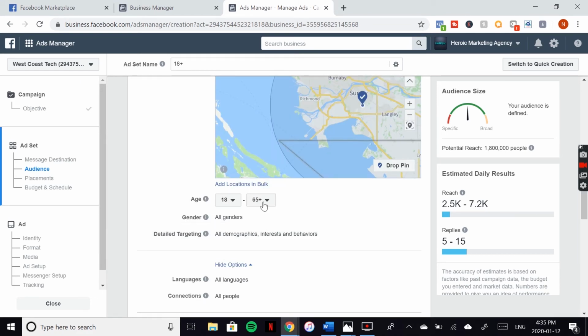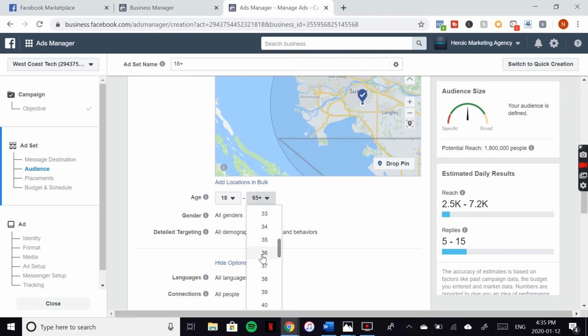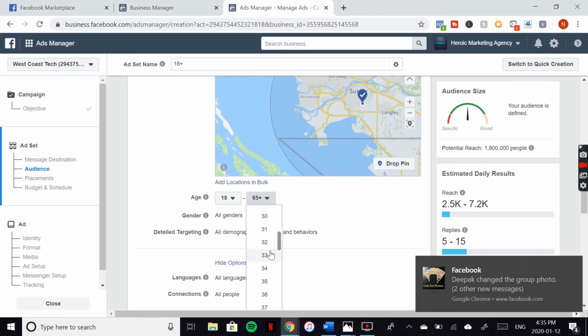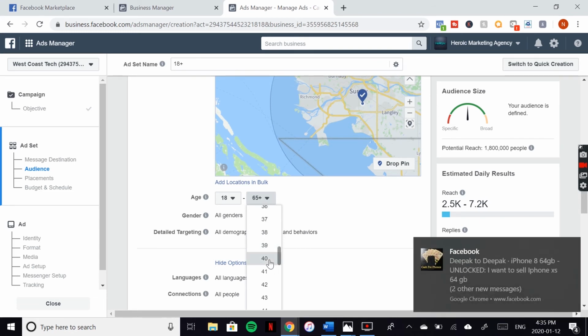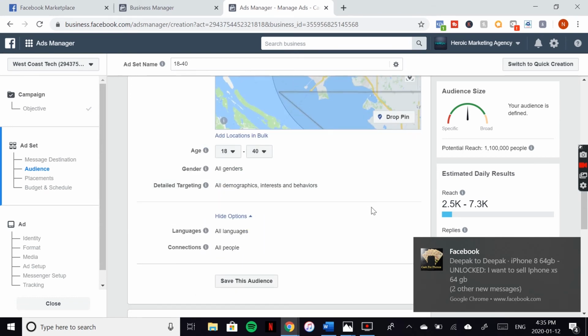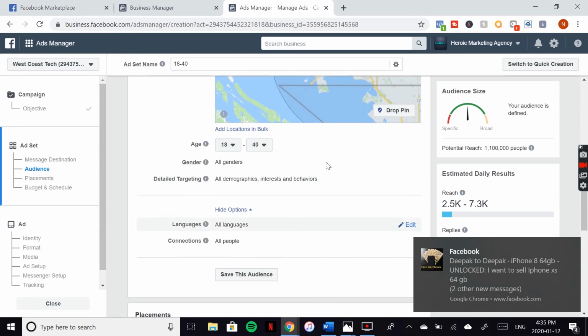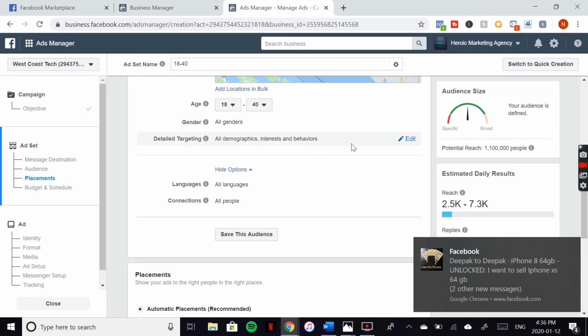Not that many 65-year-olds have phones they want to sell you, so I would put it down to 18 to probably 40 is fine. As you can see, we're getting all sorts of messages from this ad we literally just put up, so the free ad method does work. All genders, yep, that's fine. All demographics, interests, and behaviors.